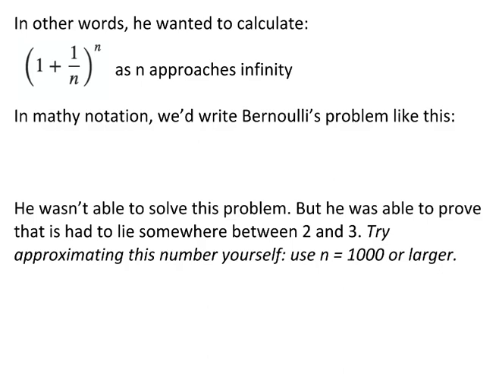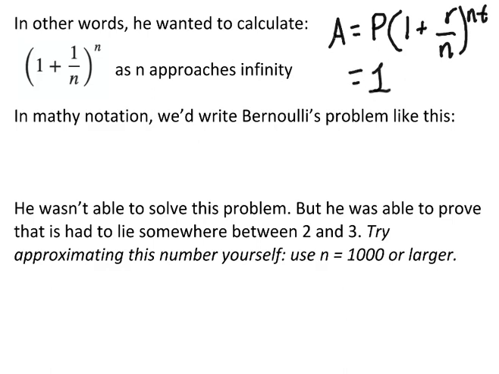So a way you could simplify that formula, right? If my general formula was A is P times 1 plus R over N to the NT. If we sub in the fact that P is equal to 1 and R is equal to 1, and we make T just 1 year, then this formula will simplify to just 1 plus 1 over N to the power of N, as n is approaching infinity. We're trying to get an infinite number of compounding periods in a year.